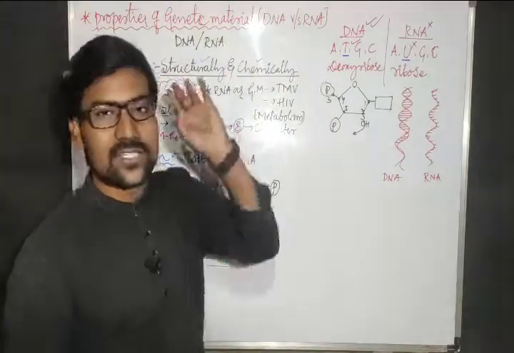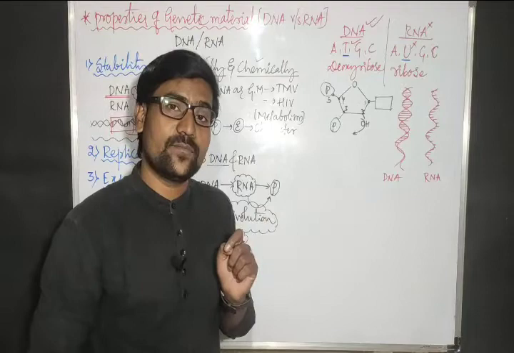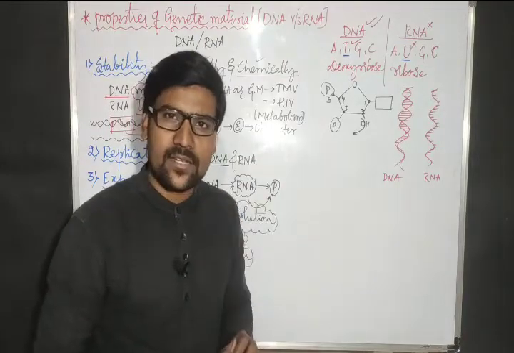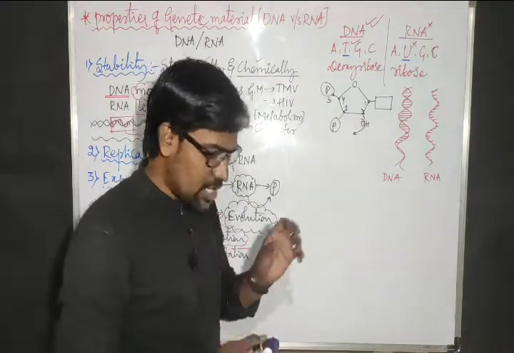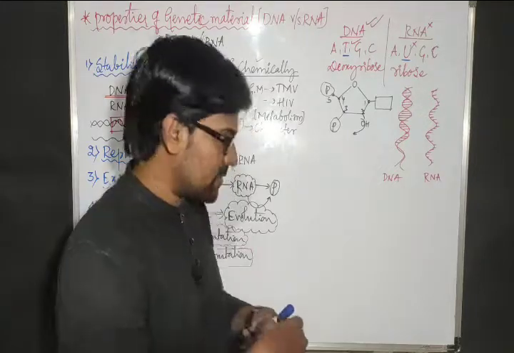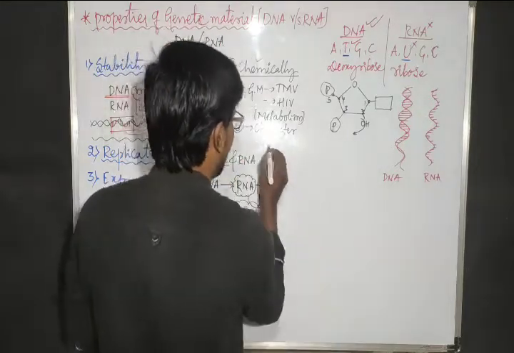So that is DNA versus RNA. Both are acting as genetic material. So these genetic materials we can define in two ways. Let me write here.